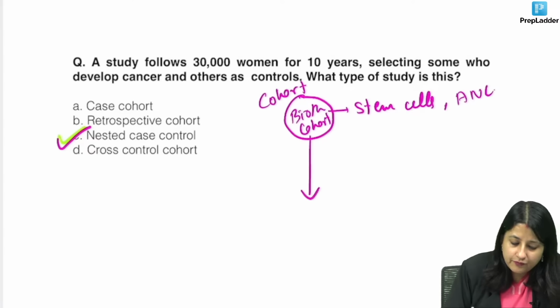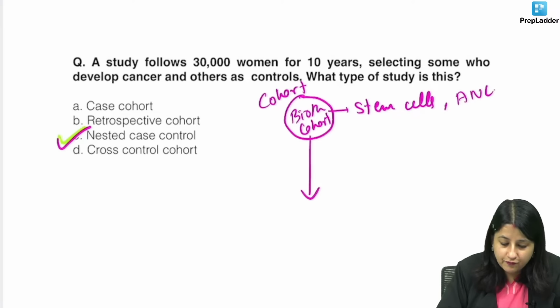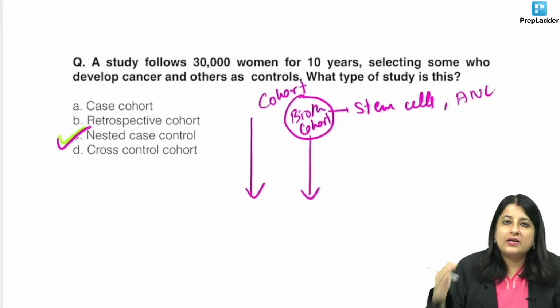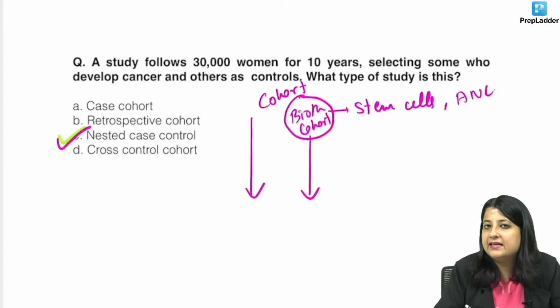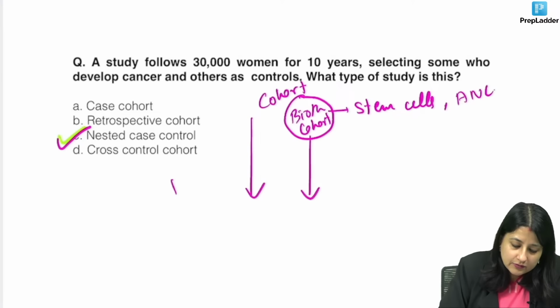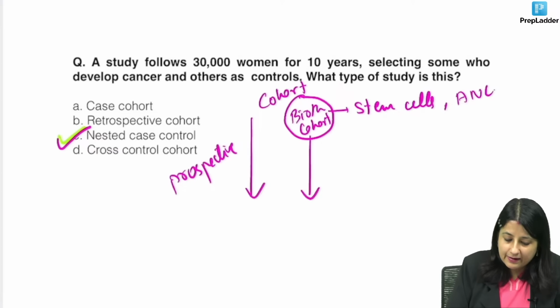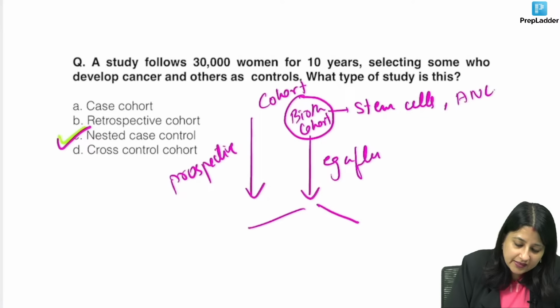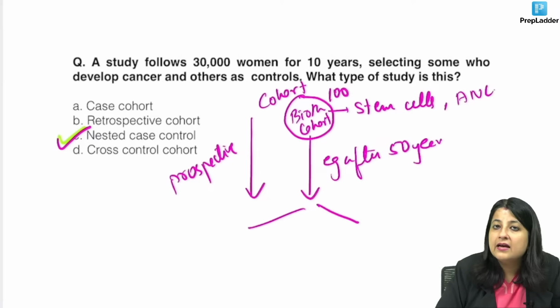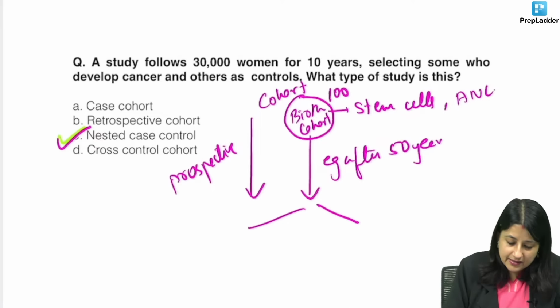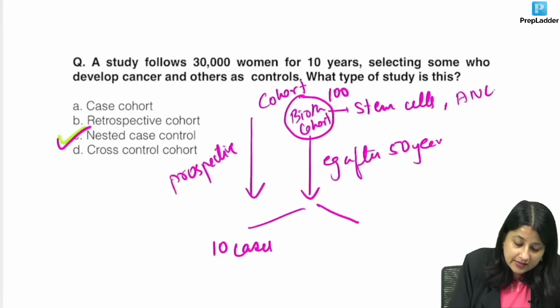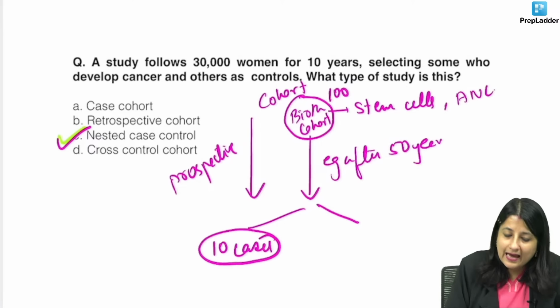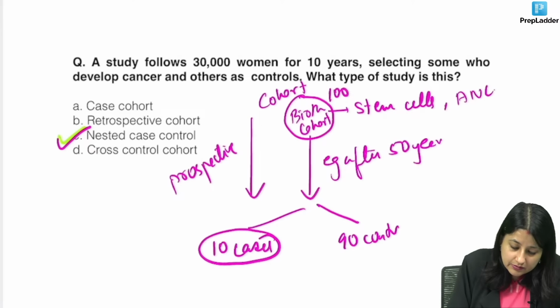Then I am going to follow them. I will start to follow. So if I follow, what does it mean? It's just that I'm not assessing the details right now, but I am following. So when I follow, guys, it is prospective in nature. Now what happens? Let's say, for example, after 50 years, there were 100 newborns who were born today. After 50 years, of these 100, 10 developed a disease. So 10 become your cases, and 90 become your controls.